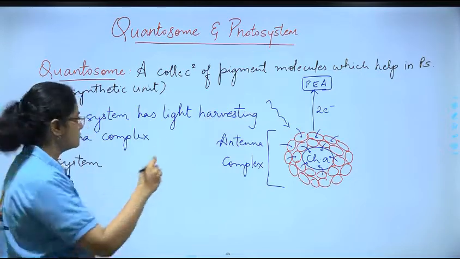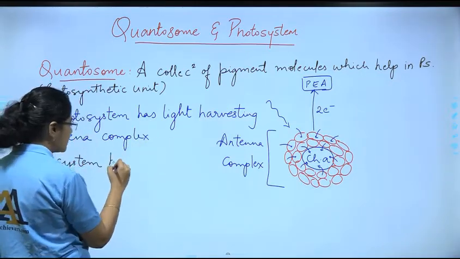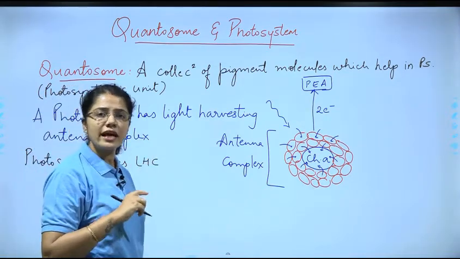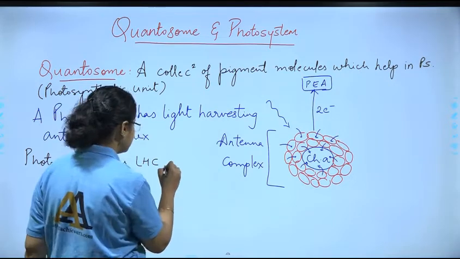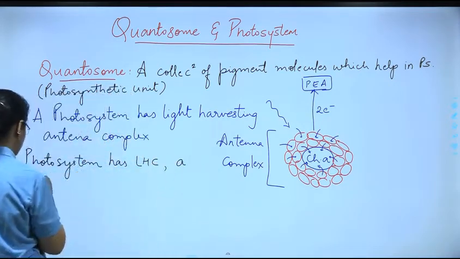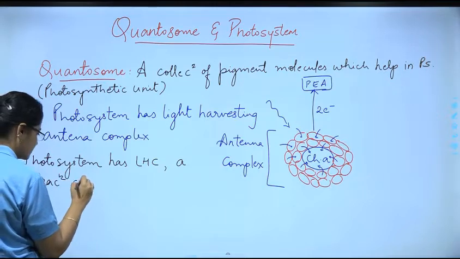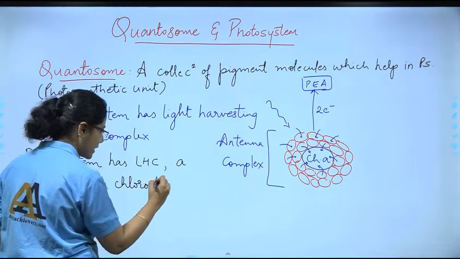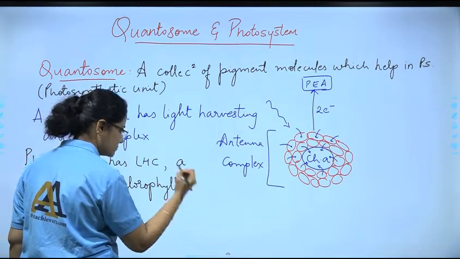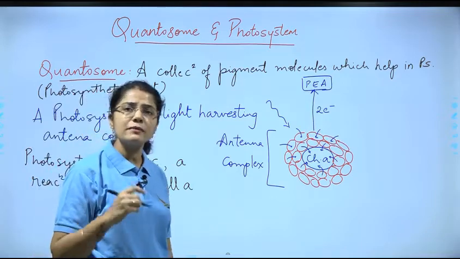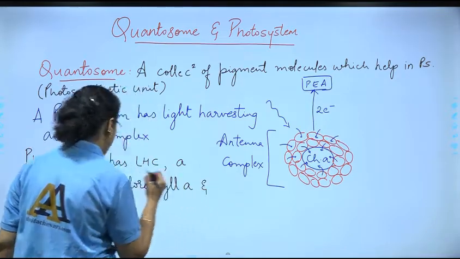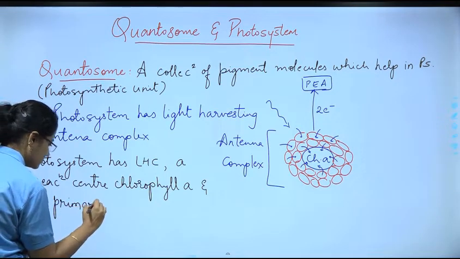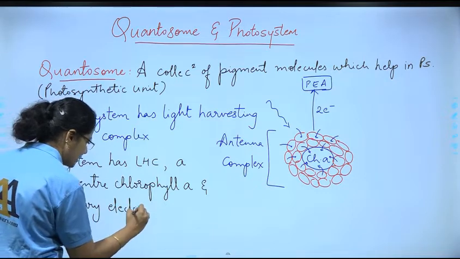A photosystem has LHC, the light harvesting antenna complex. Then a reaction center, chlorophyll A, and a primary electron acceptor.